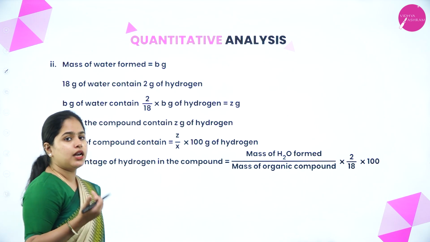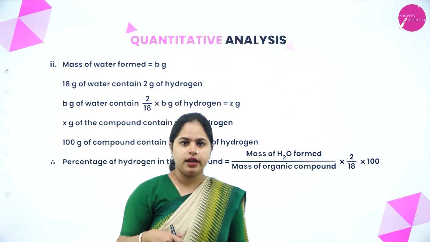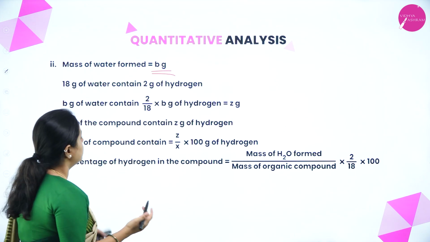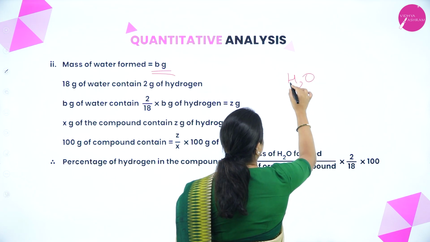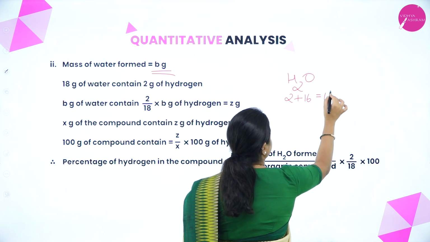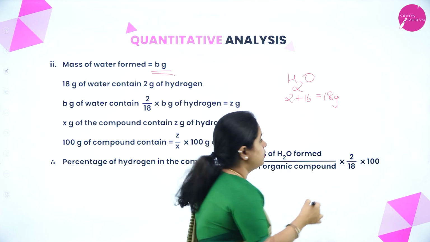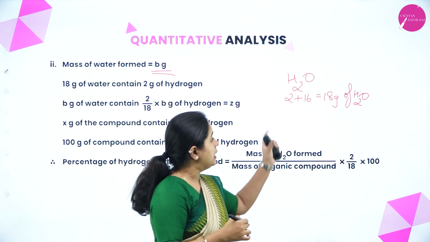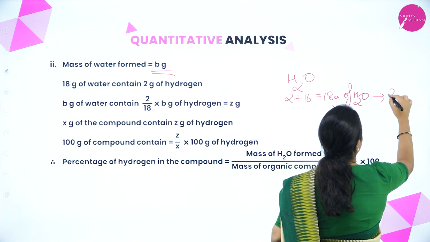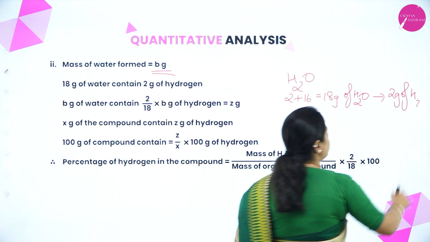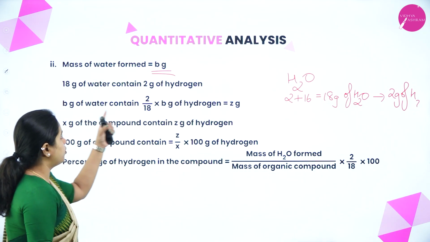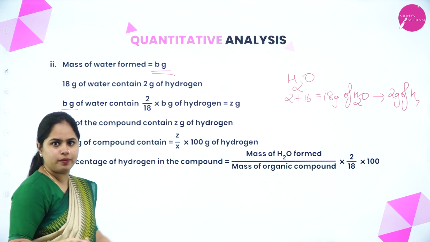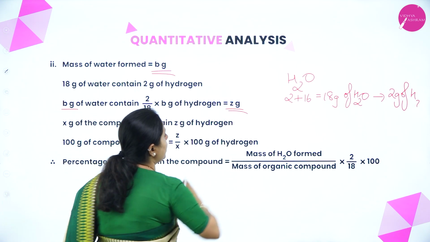Now we are going to calculate the mass of hydrogen in water. Right. So the mass of water which is obtained, let us assume that it is B gram, then 18 gram of water. Yes, hydrogen 2 and oxygen 16, total 18 gram. 18 gram of water, how much amount of hydrogen is present? In 18 gram of water, you have 2 gram of hydrogen, right? 18 gram of water contains 2 gram of hydrogen. So then B gram will contain how much hydrogen? 2 by 18 into B, right? Yes, which we are considering as Z.